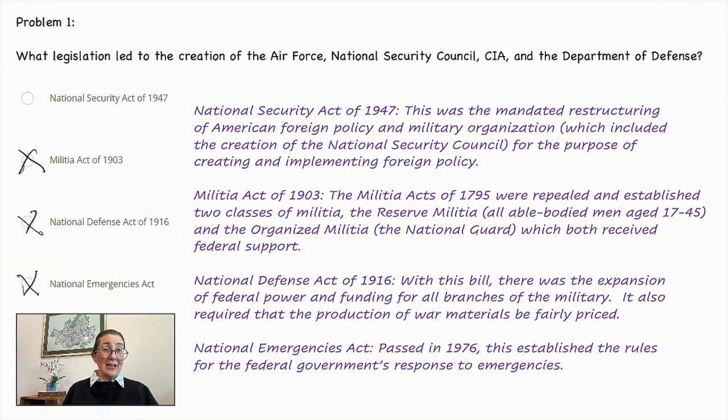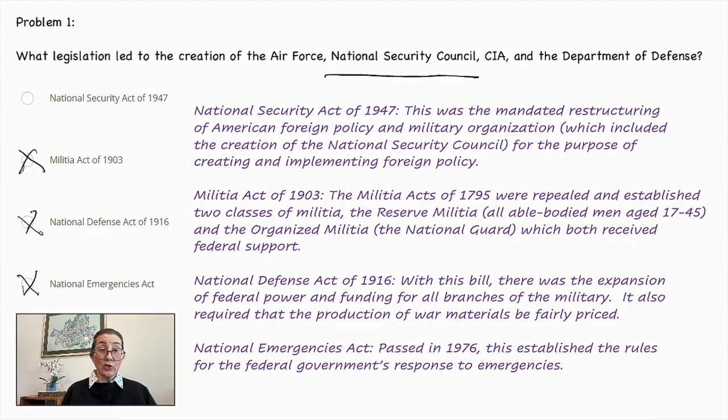Now we're left with the National Security Act of 1947. This was the mandated restructuring of American foreign policy and military organization. And this included the creation of the National Security Council for the purpose of creating and implementing foreign policy.